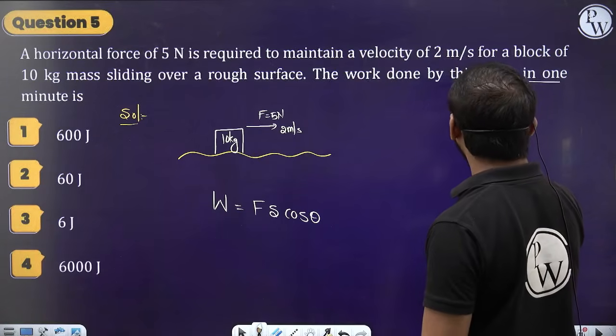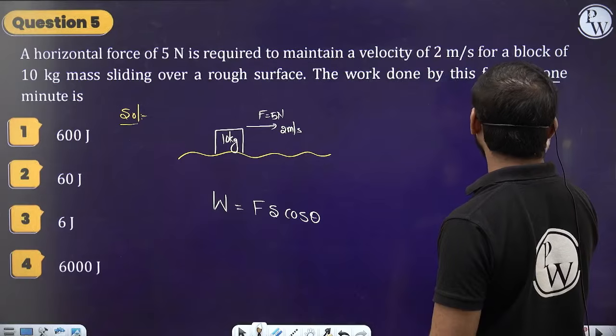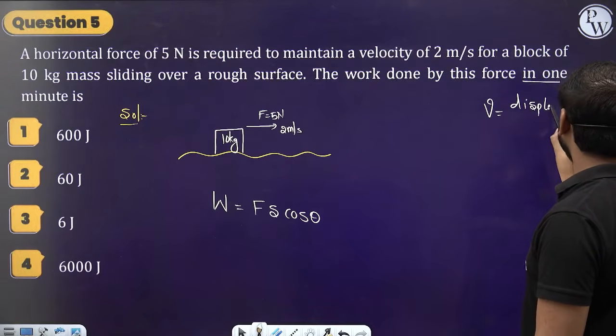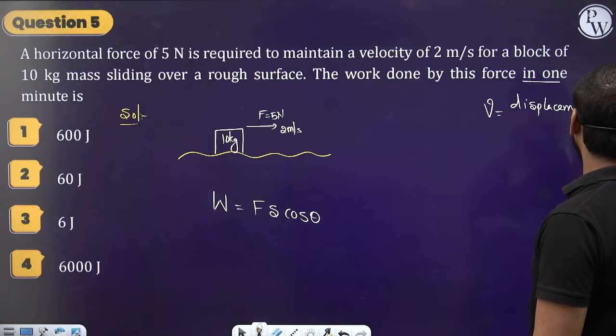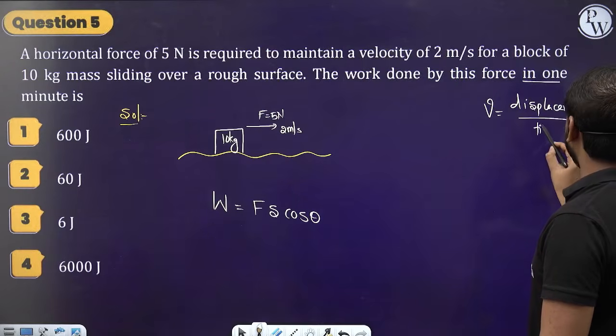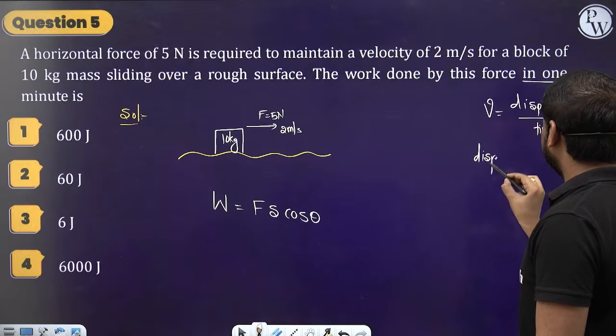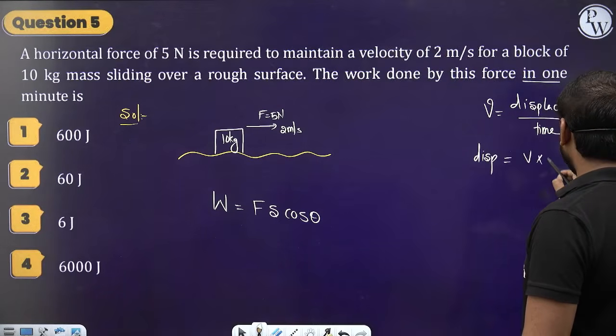We know that the velocity is equal to displacement by time. We know the velocity and time here, so let's find the displacement. The displacement is equal to velocity into the time taken.